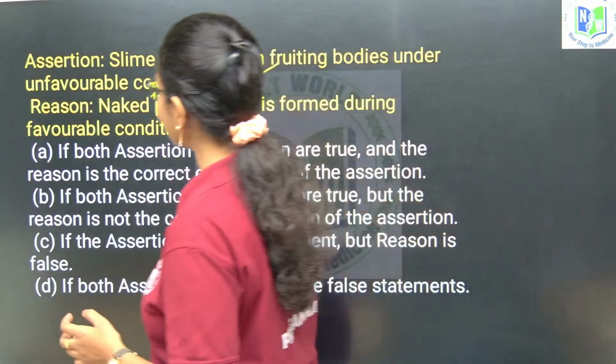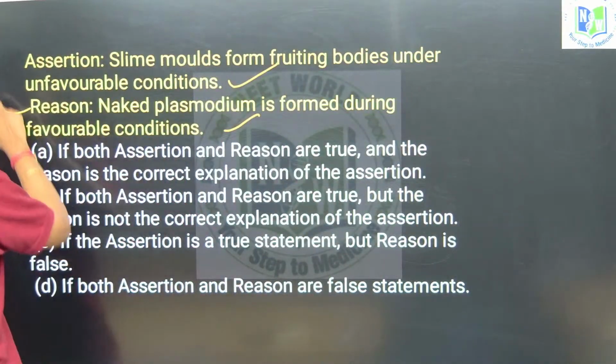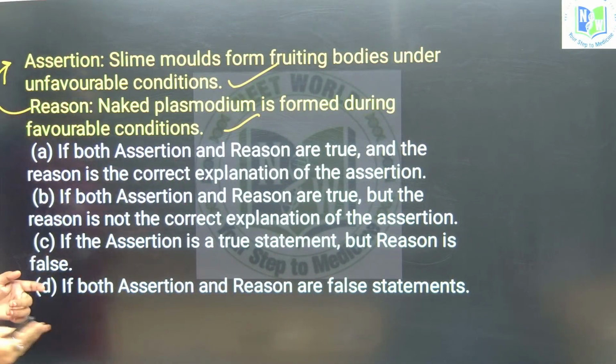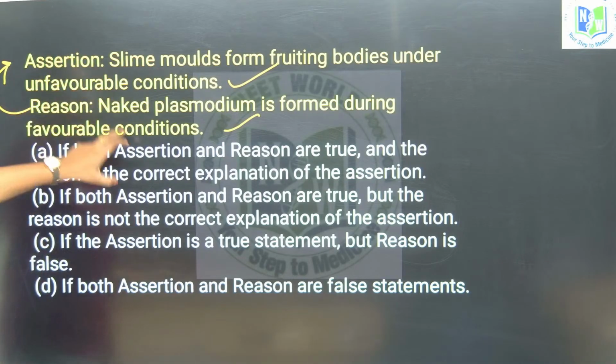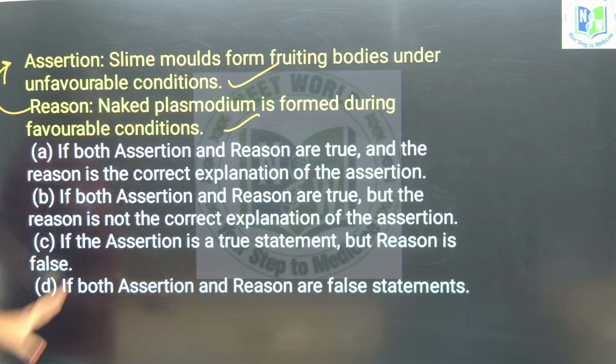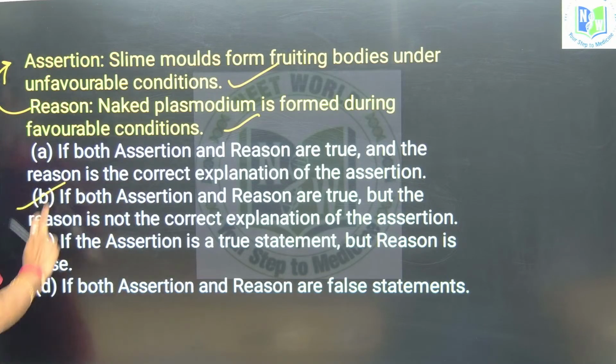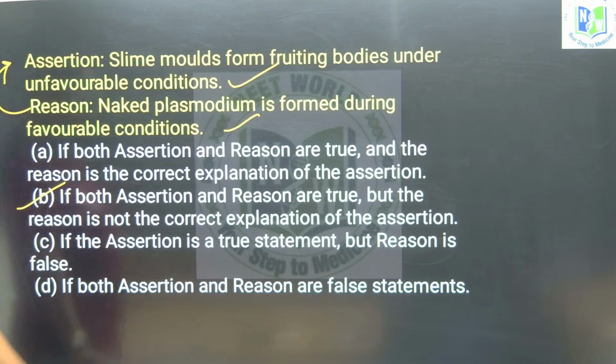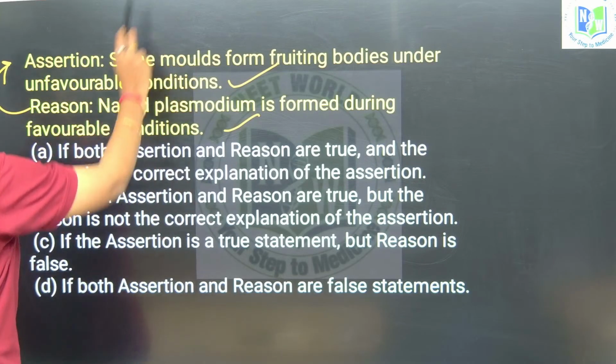So both assertion and reason are true, but the reason is nowhere explaining the fruiting bodies. These are two different and correct statements. In that case, which option do we go for? Option B: both assertion and reason are true and reason is not the correct explanation of assertion. And then the next question.